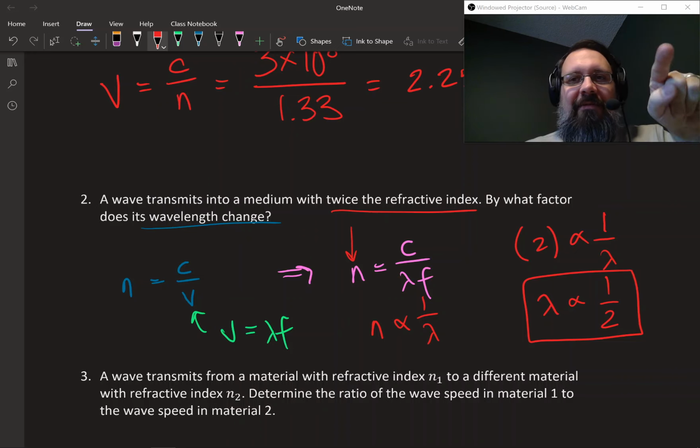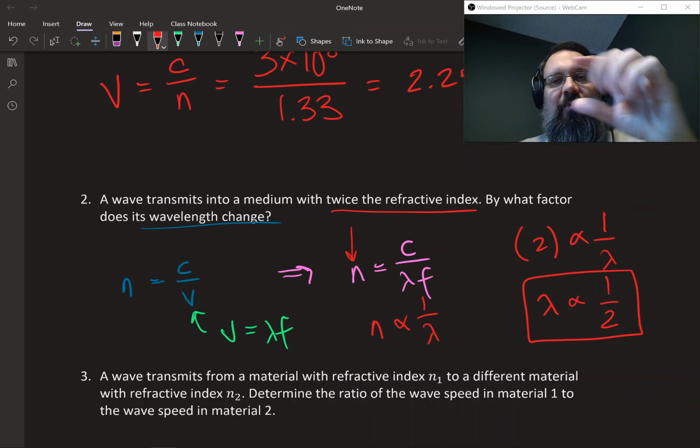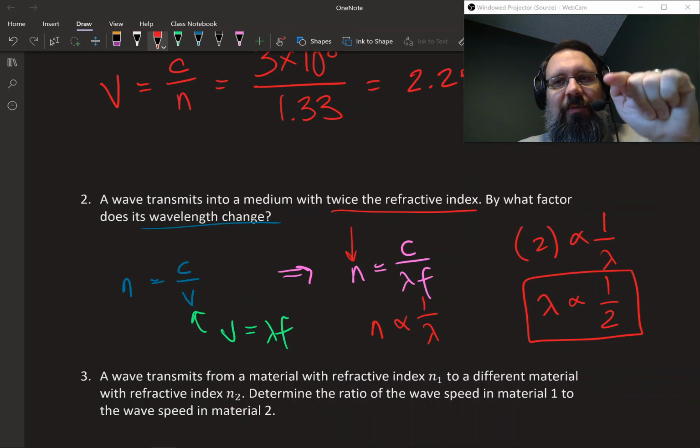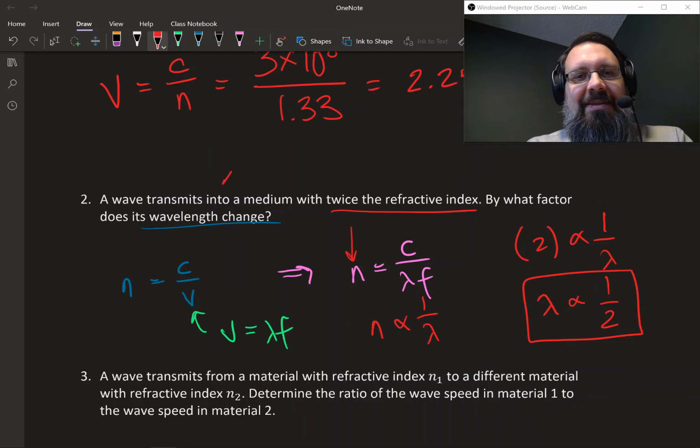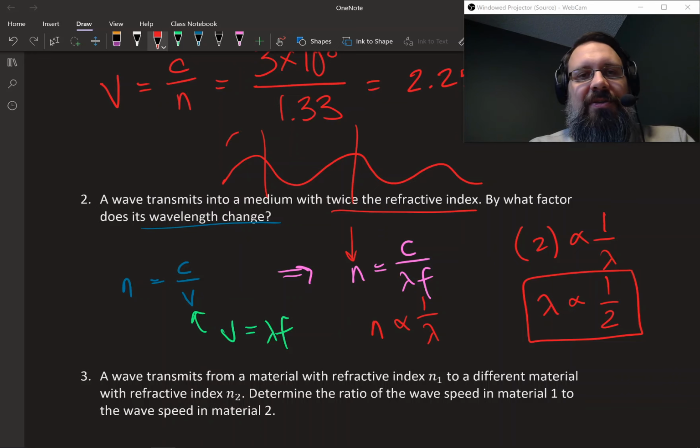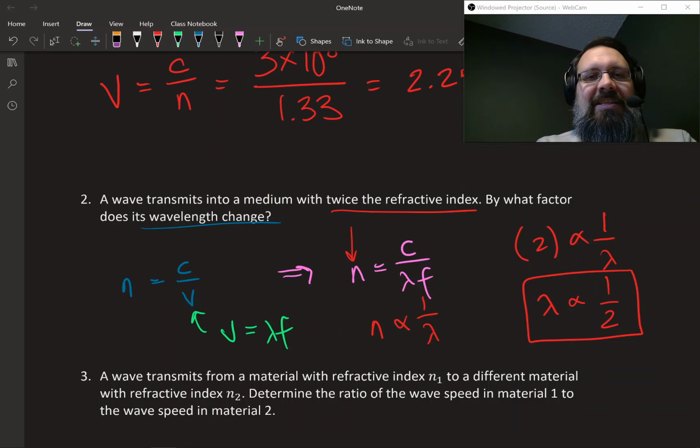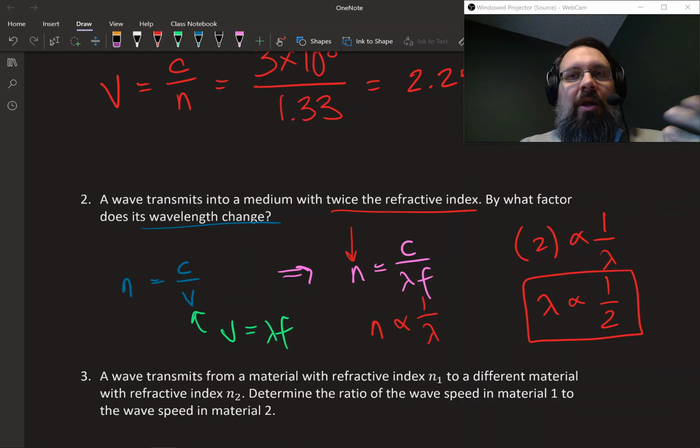If you think about a wave as it's traveling past, if the wave travels slower, the wavelength is going to get more squished. If a wave is going fast, it's going to be like, shoom, shoom, shoom, shoom. It's going to have that really stretched out wavelength. Whereas if the wave is going slow, the wavelengths are going to be more squished together. So if the index of refraction is doubled, your wavelength is going to be half as much. So there's a relationship not just between the refractive index and the speed, but also between the refractive index and the wavelength.